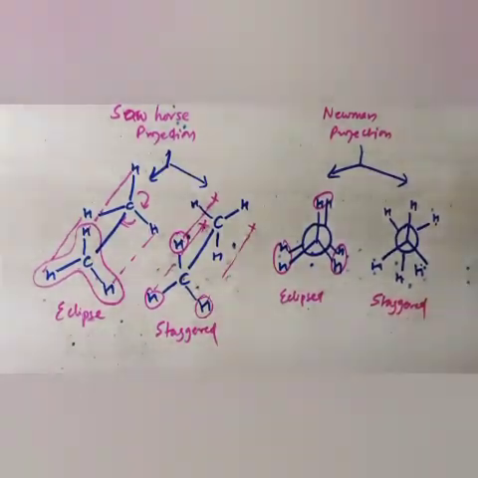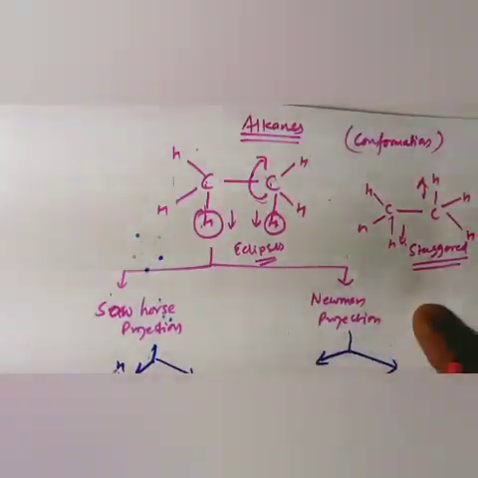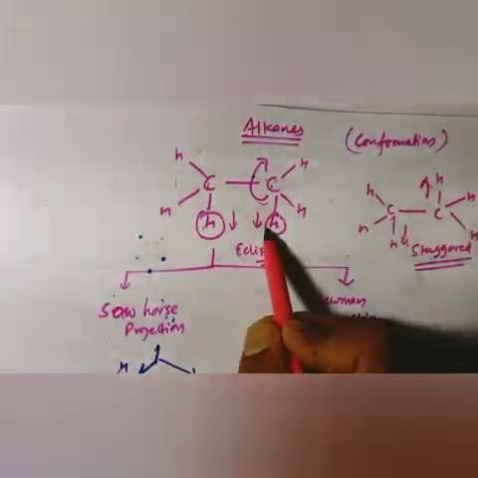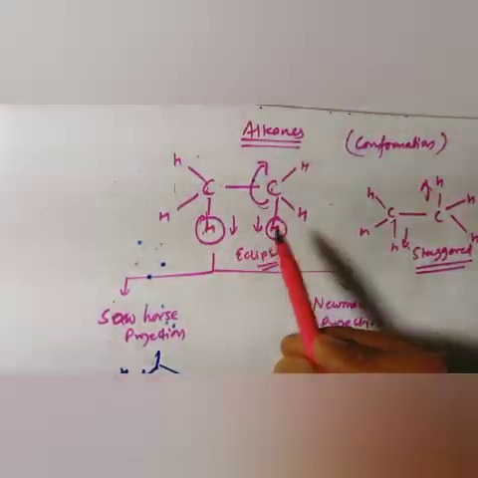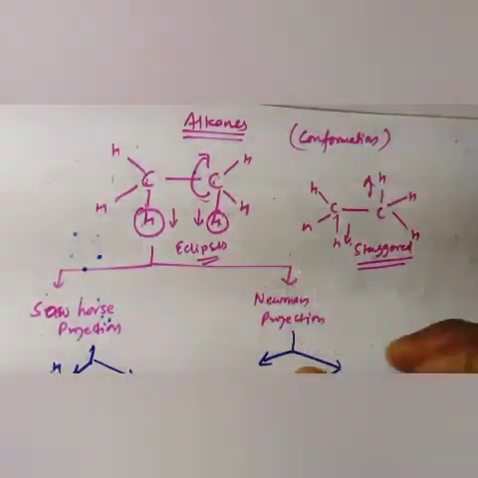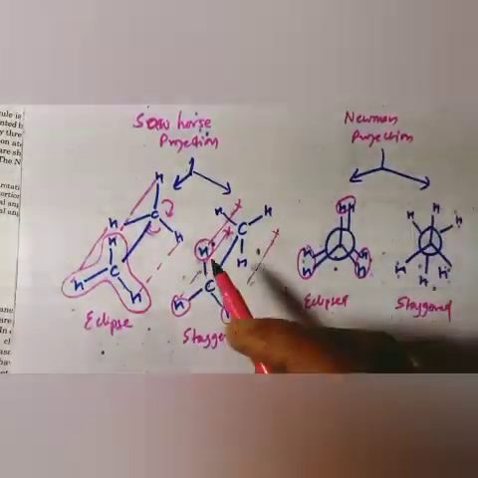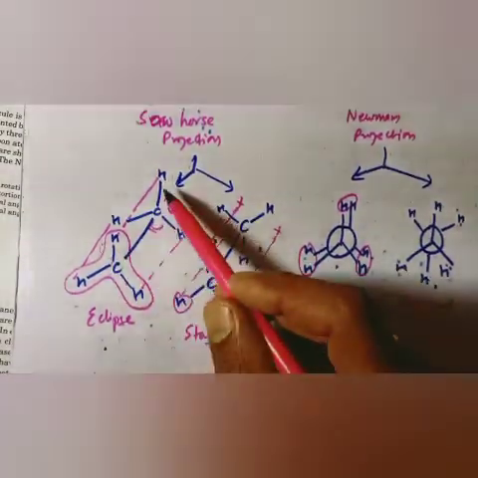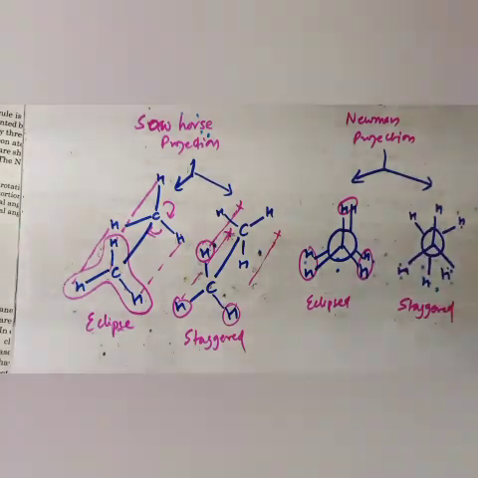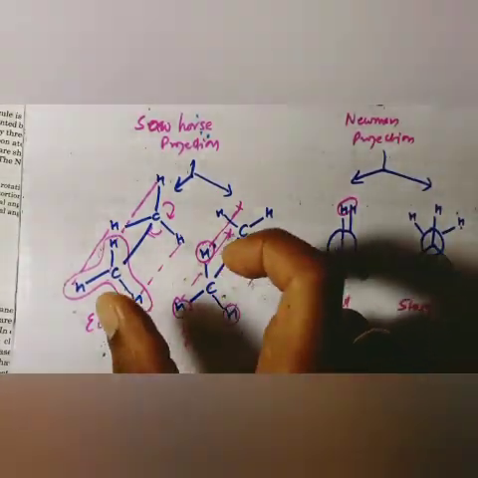So like this way we have two types of conformation, eclipsed and staggered. In eclipsed the hydrogens on one carbon and the other carbon are very close to each other. In staggered the hydrogens are far away from each other. This can be represented in two ways, sawhorse projection and Newman projection. In sawhorse projection I told you the hydrogens are in the same direction, whereas in Newman projection the hydrogens are opposite. Newman projection can be shown like this way and sawhorse can be shown like this way.